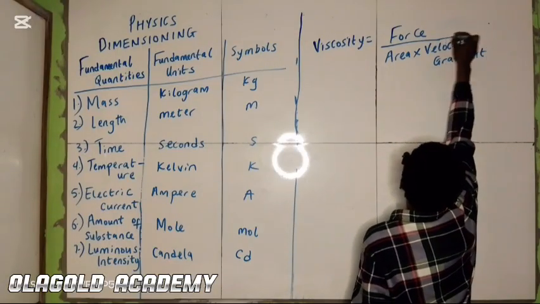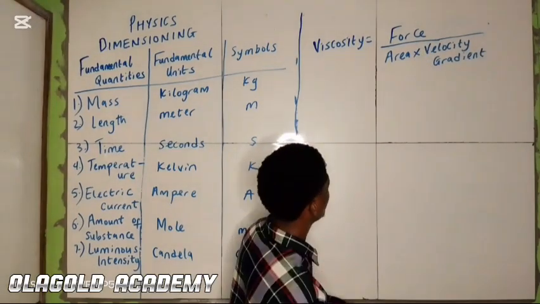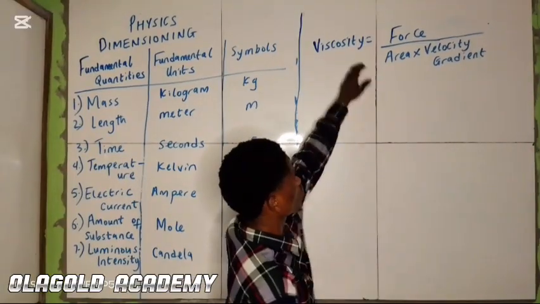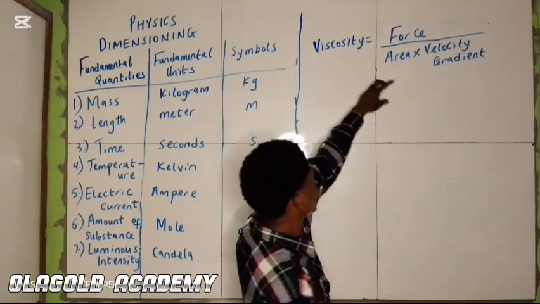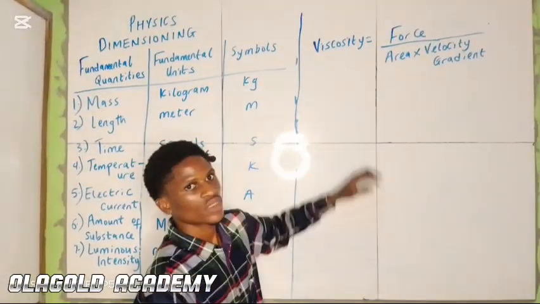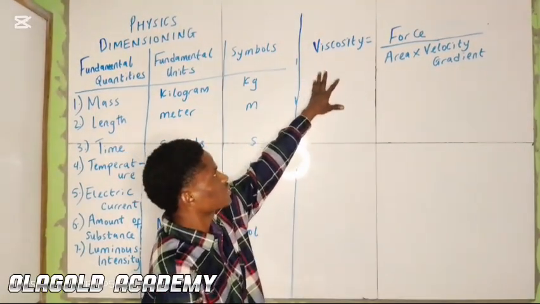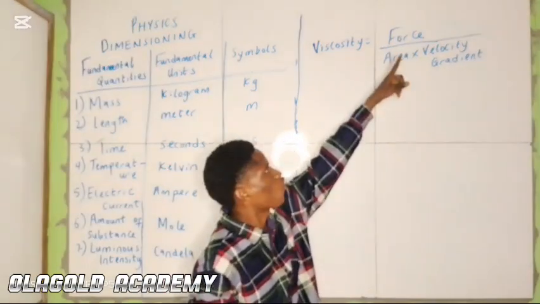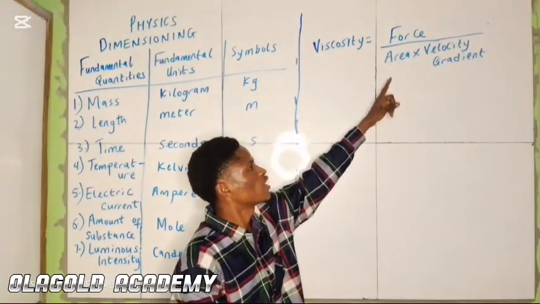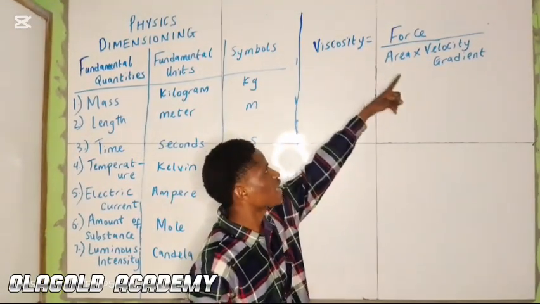This is the expression of viscosity: the ratio of force to the product of area and velocity gradient.